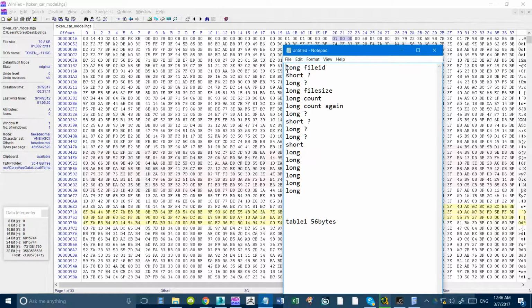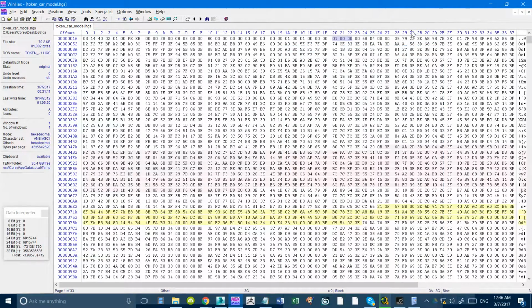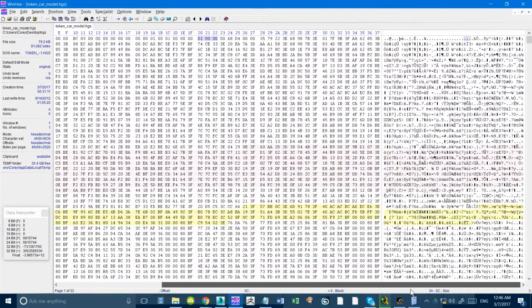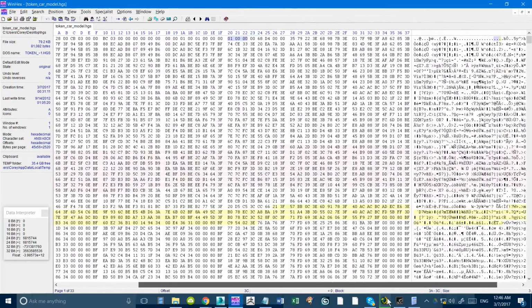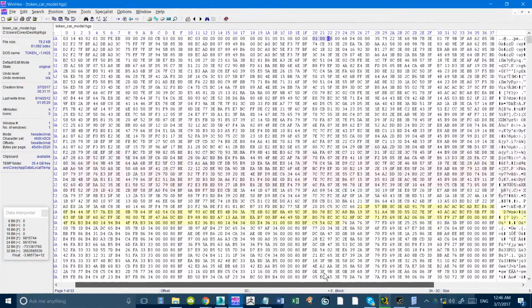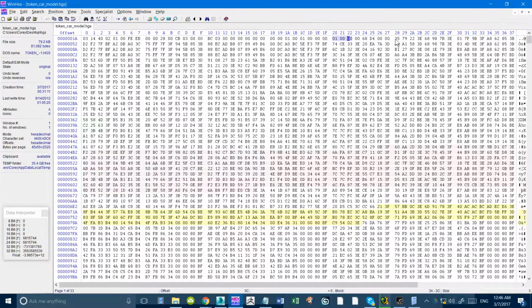Alright, so that would be the header. Okay, and this would be the table 1, which we don't really know what it is yet. But I mean, it could be everything from vertices to tangents to whatever. We don't really know what it is. We want to know what the size is.